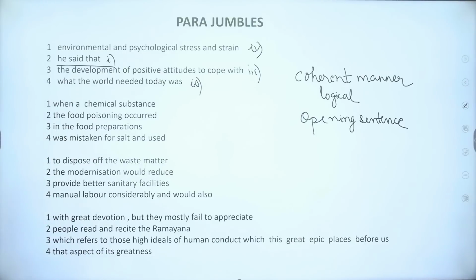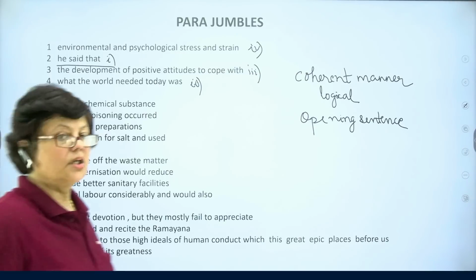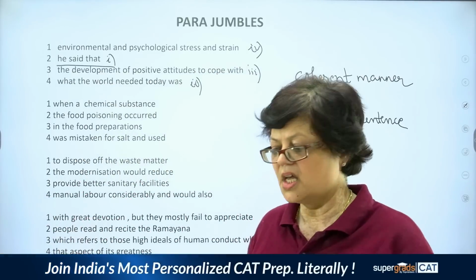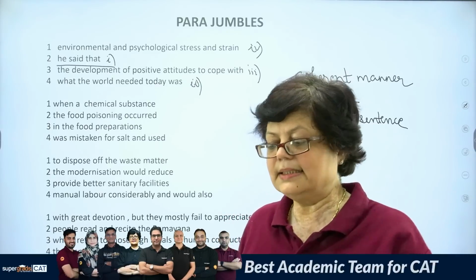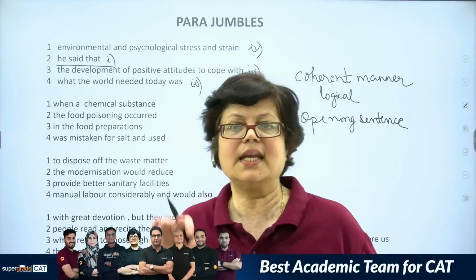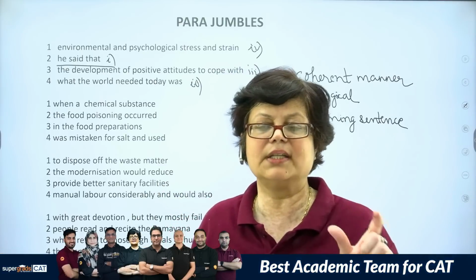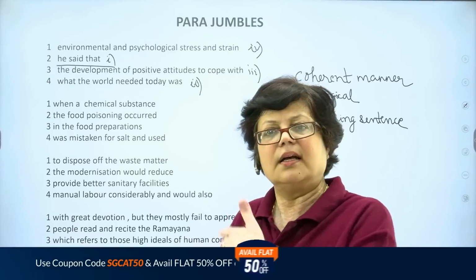Coming to the next sentence, when a chemical substance, the food poisoning occurred in the food preparations, was mistaken for salt and used. So here you find something about the food poisoning, about the food preparations. So let us pay attention to the subject. For cracking such questions, we should find out what is the subject. How should the sentence start? The sentence is divided between subject and predicate. Subject is the doer of the action, and predicate is what happens.